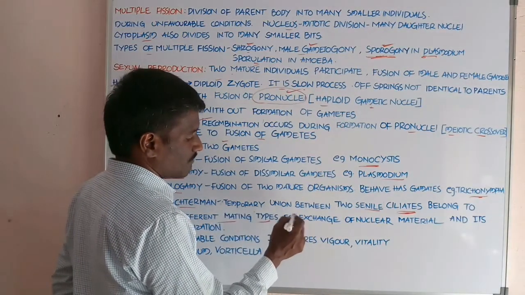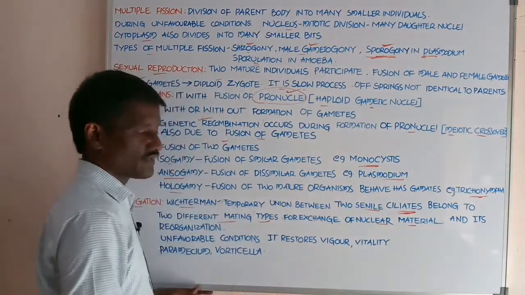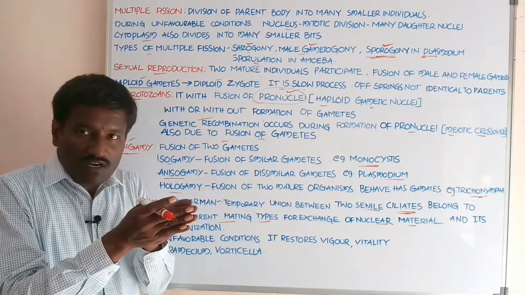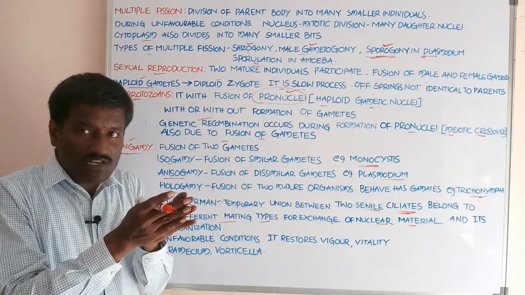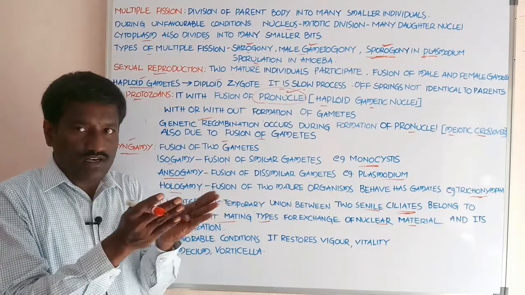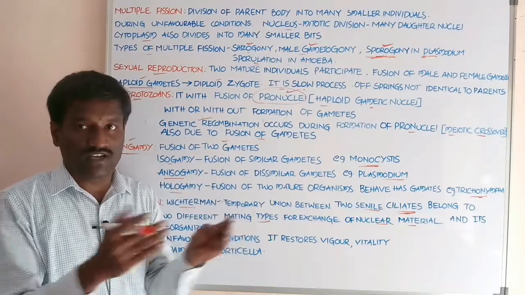Mating is for exchange of the nuclear material. This is the meeting between two different individuals, different mating types, for the exchange of nuclear material.